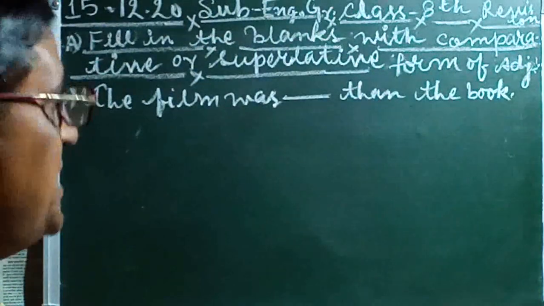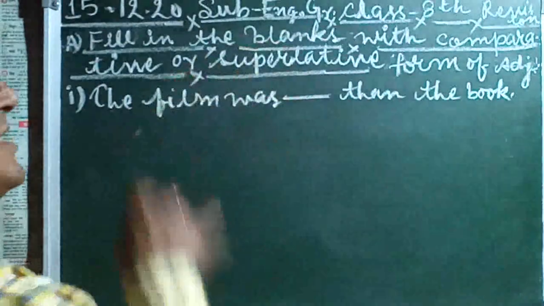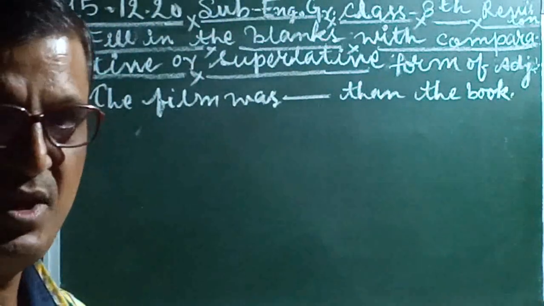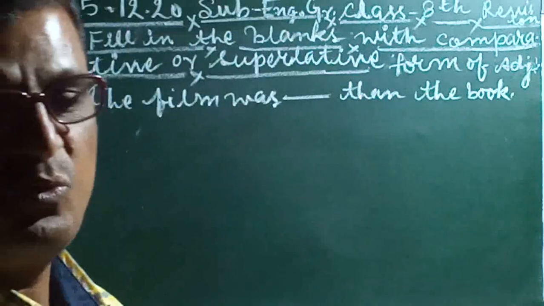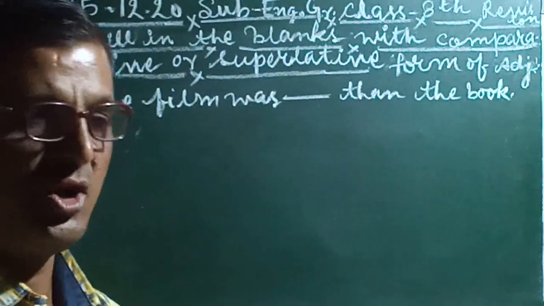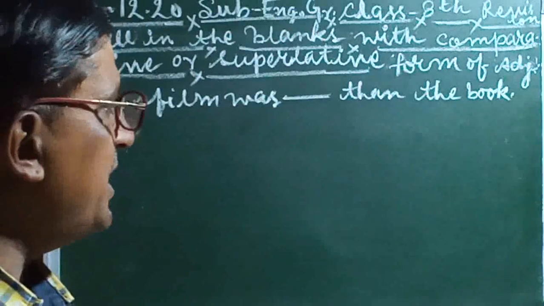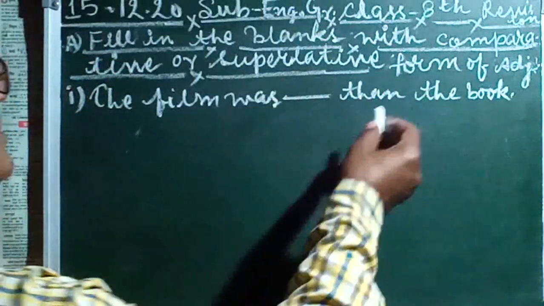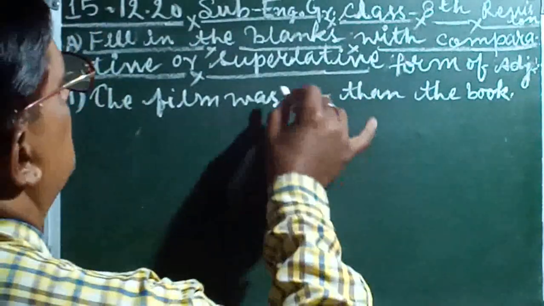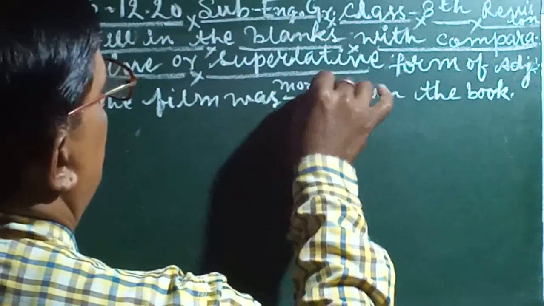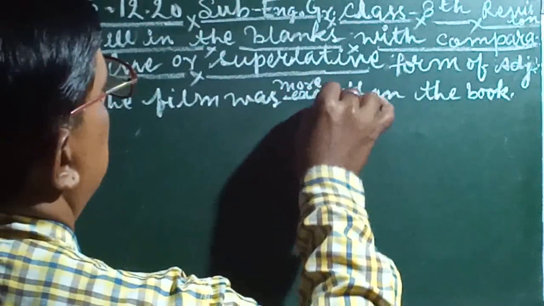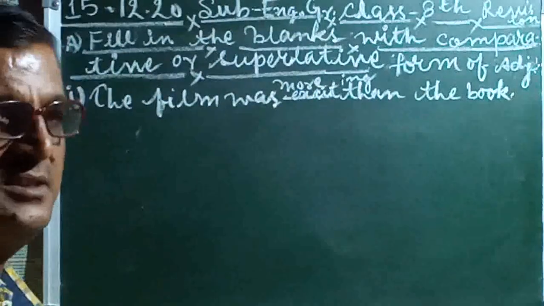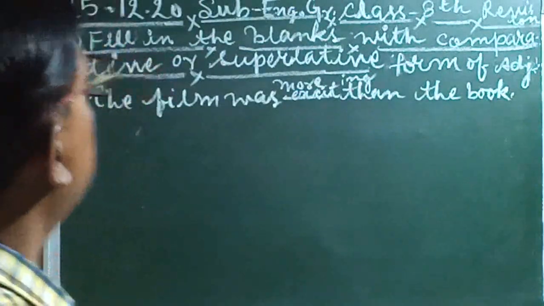Student, you have to keep, if than comes after the comparative and superlative form of the adjective, in such a condition we use here comparative form, not a superlative form. If than is followed by the adjectives, in it we use here the comparative form. So we write here more exciting. More exciting. What is coming? Number 1 is more exciting.